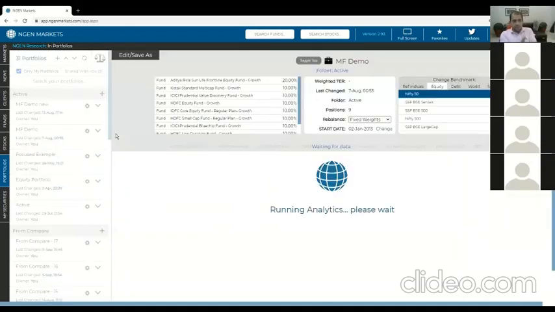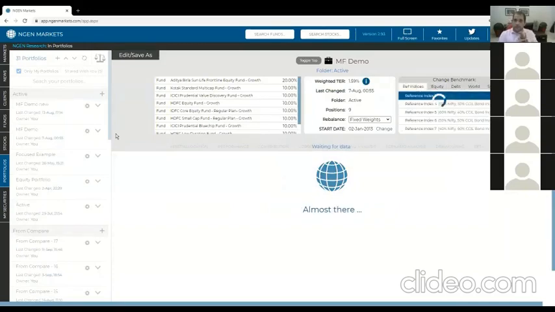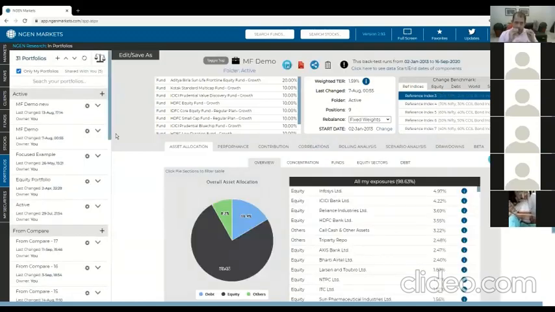It's got 9 mutual funds in it, and it's running right now. And what it's doing is two major things. One is it's looking through the holdings of each of the funds in your portfolio, and creating a list of exposures that you now have as a result of the holdings in your mutual funds to stocks and bonds.